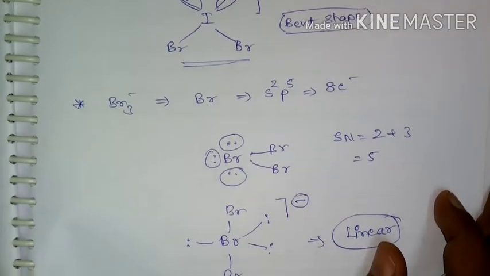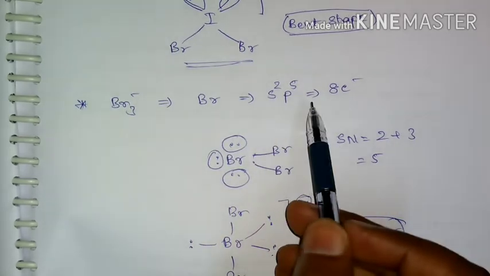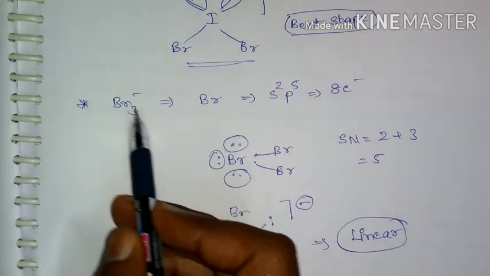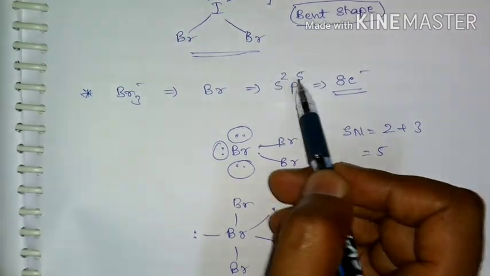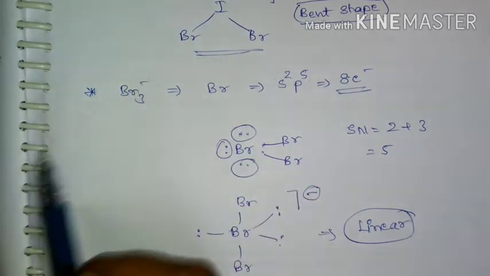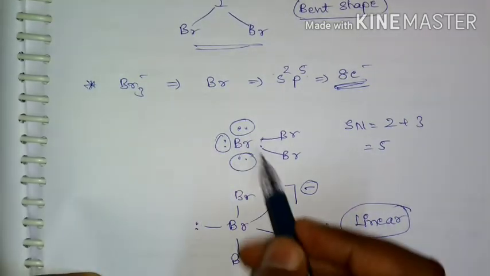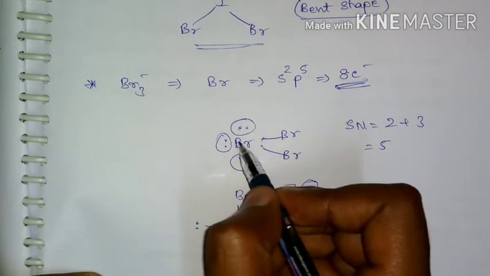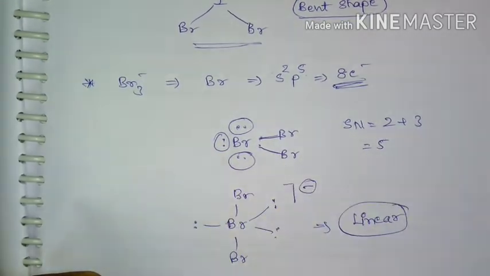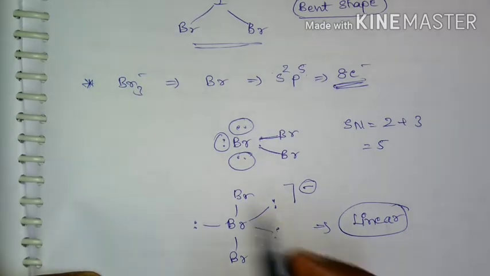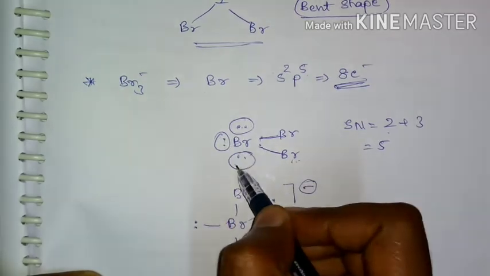So next is Br3 minus, same case. Central atom is Br and its valence electrons are 4s2 4p5, and it is going to have negative charge. So 5 plus 2, 7 electrons. It is having negative charge, so for one negative charge I need to add 1 electron, so it will become 8 electrons. So possible reasonable Lewis structure will be, it is surrounded by 8 electrons, and I am going to join these atoms. So number of atoms attached to this central atom is 2 and number of lone pairs is 3.